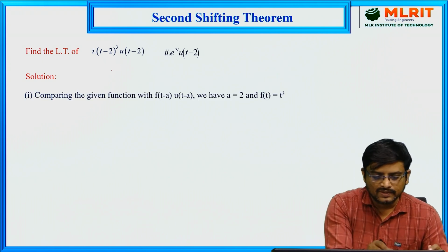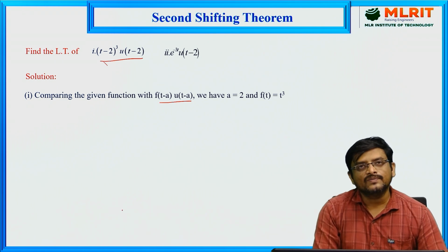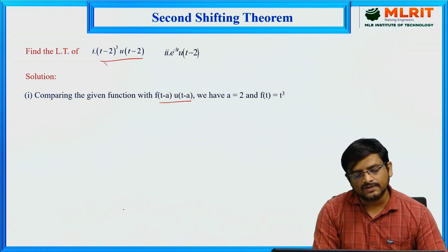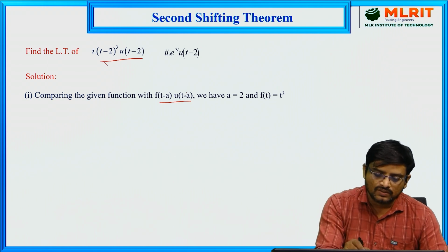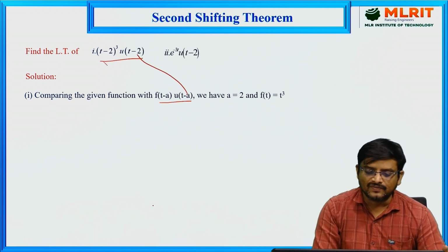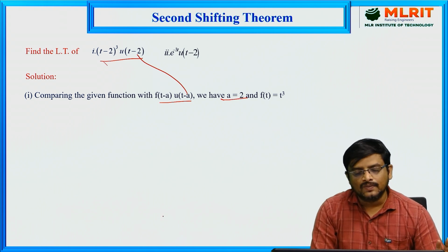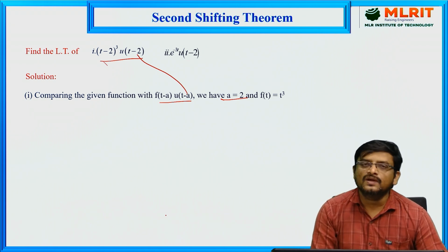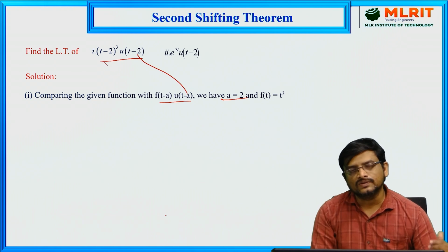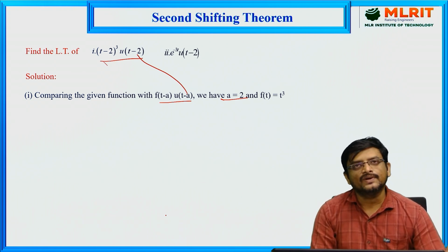So now whatever function is given, you compare that function with our standard function f of t minus a into u of t minus a, or we can take h of t minus a. Both are the same. Now here you compare this and get the value of a. So we can take a is equal to 2. Now for each and every problem, first we have to get the value of f of t. Then you apply the Laplace transform for f of t. We can get our f bar of s. Then you can substitute that f bar of s in the standard formula. Then we can complete our problem.